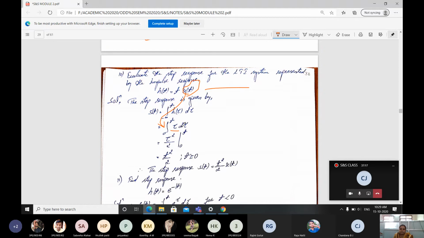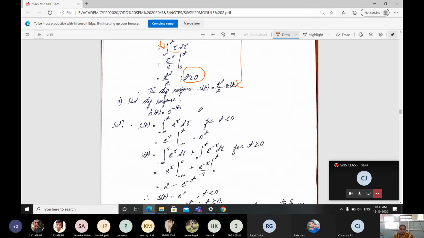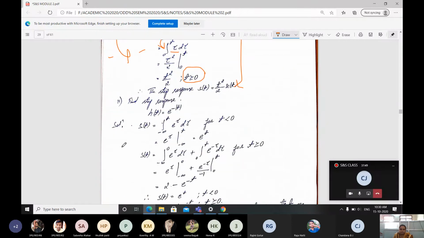Therefore after integration you will get tau square divided by 2 with limits 0 to t. Therefore, we get t square by 2, which is for t greater than or equal to 0. You have to write the condition for which values you are finding this. Therefore, the step response is s of t equal to t square divided by 2 u of t. Just write it here. Okay, then the next question. These are all very important. Each will be asked in the exam for 4 marks. All questions are asked in the exam.